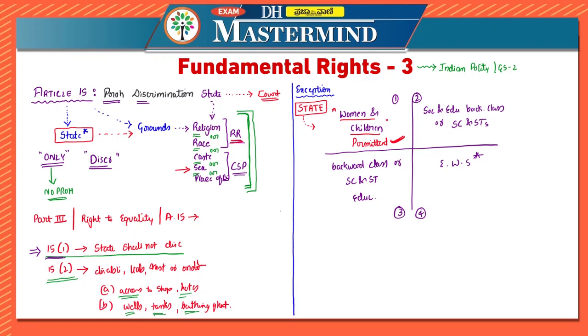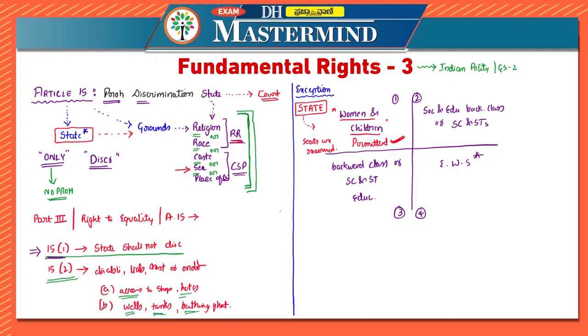You might have seen in public transport, in buses, that seats are reserved for women. Or there is a provision of free education for children. And in recruitments, the amount which women have to pay will also be less in some contexts.